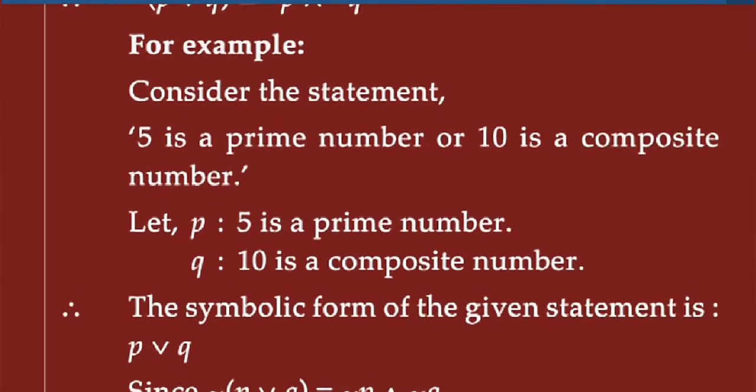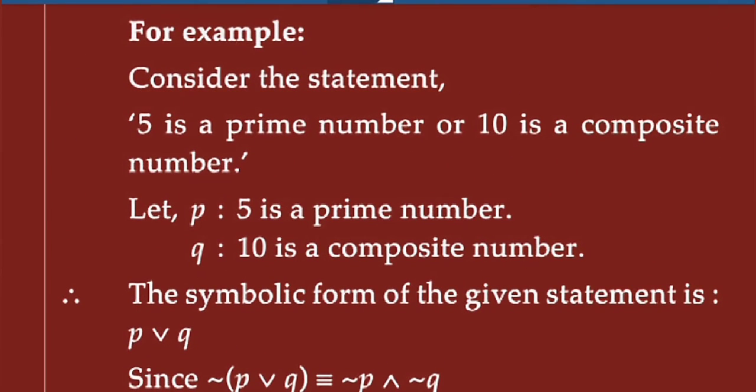For example, consider the statement: 5 is a prime number or 10 is a composite number. Let's write down the first statement P: 5 is a prime number. Second statement Q: 10 is a composite number.